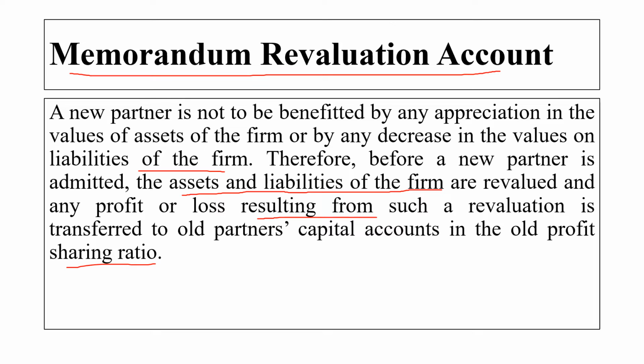Whatever profit or loss we get from the revaluation of the assets and the liabilities, we will share amongst the old partners in the old profit sharing ratio. That is called a memorandum revaluation account, which we do before admitting a new partner into the partnership.